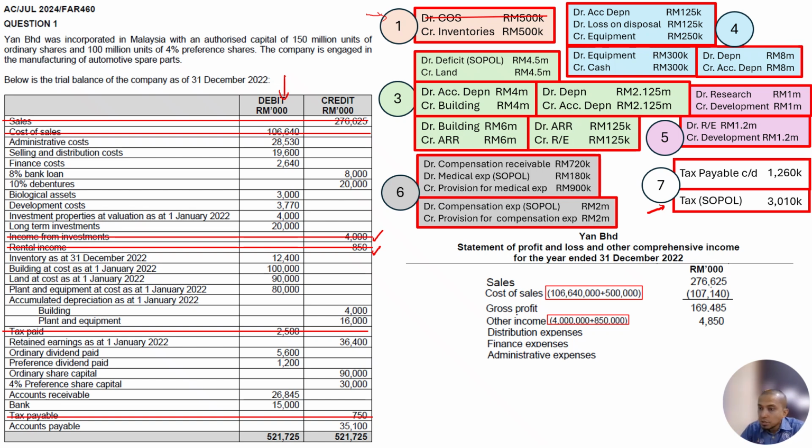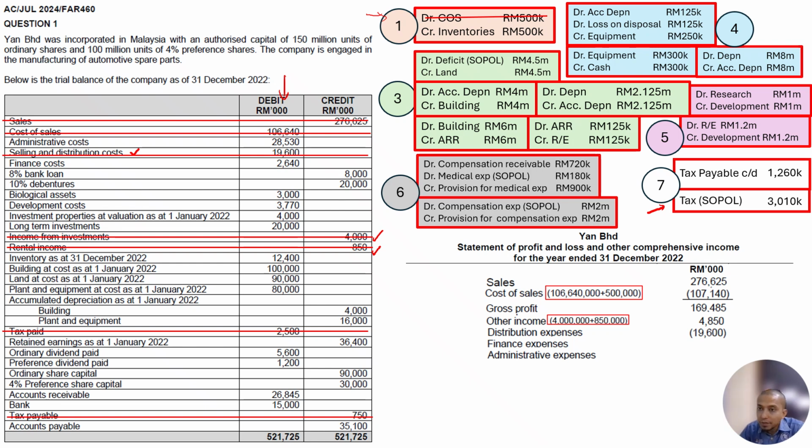Next, distribution expense. From the question, we can see selling and distribution here, 19 million 600,000. I just take it there and cancel it. We don't have any other selling and distribution expense, even inside the additional information. Just one item, so I put it in the answer: 19 million 600,000.